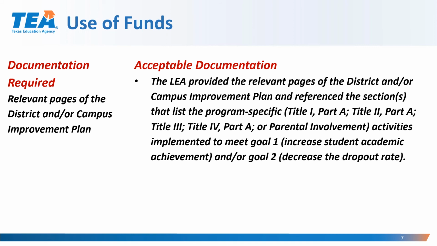The LEA provided the relevant pages of the district and/or campus improvement plan and referenced the section or sections that list the program-specific activities, and these are the programs: Title I Part A, Title II Part A, Title III, Title IV Part A, or parental involvement activities implemented to meet Goal 1, which is to increase student academic achievement, and/or Goal 2, which is to decrease the dropout rate.